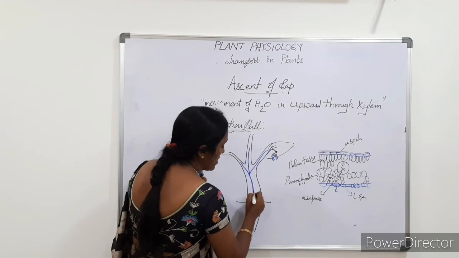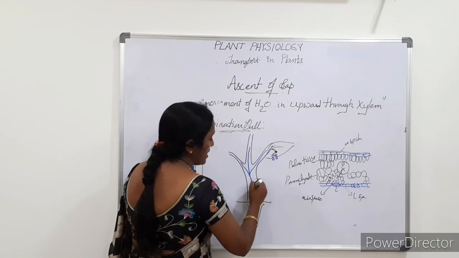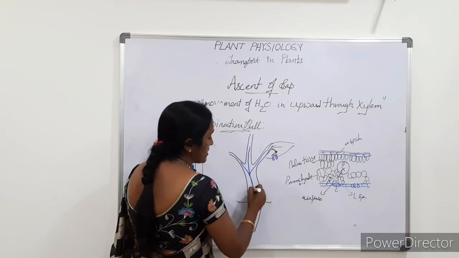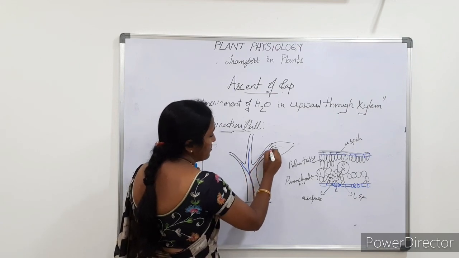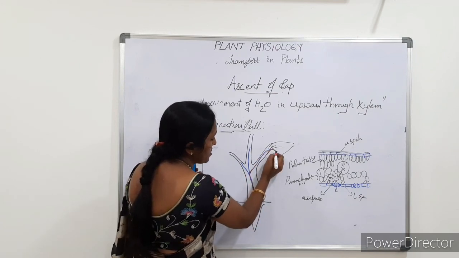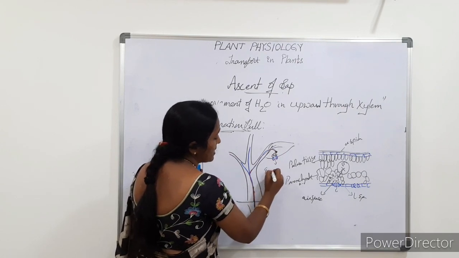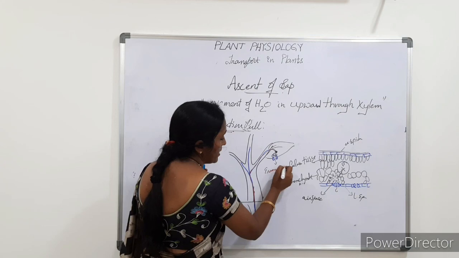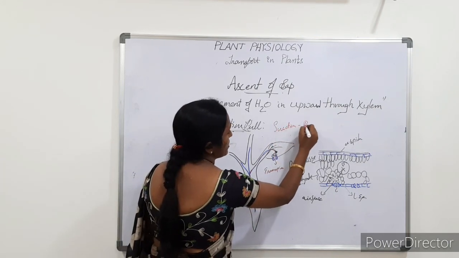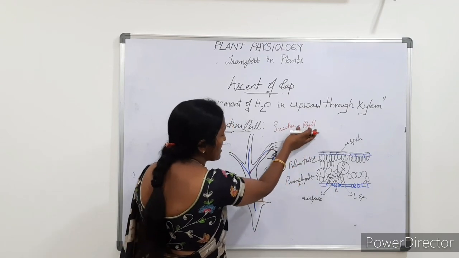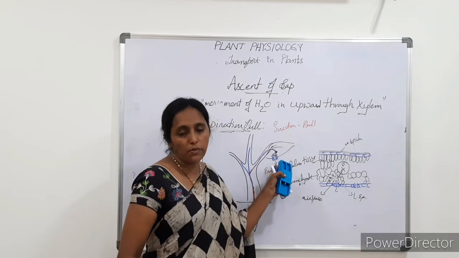So due to the suction, the water moves from root to the stem, and from the stem to the leaf. From there, the water comes out by means of transpiration. This suction is nothing but pull. So due to this suction, the transpiration is taking place through the stomata.